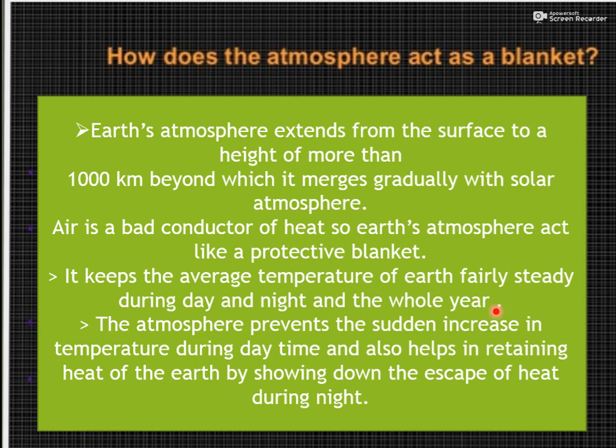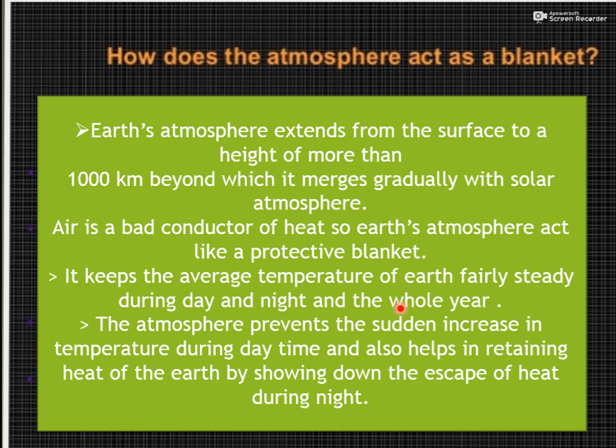We can understand that on our earth, due to this particular atmosphere, we see different kinds of weather. Sometimes it's too hot in the summer, sometimes it's cold in the winter, and then the rainy season. So fairly it keeps the temperature steady during the daytime, during the night time and the whole year.